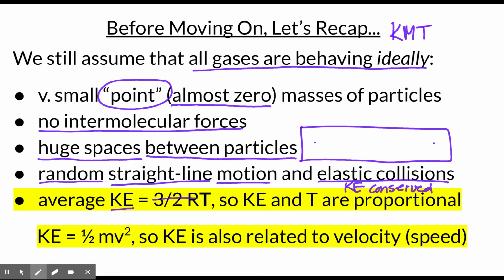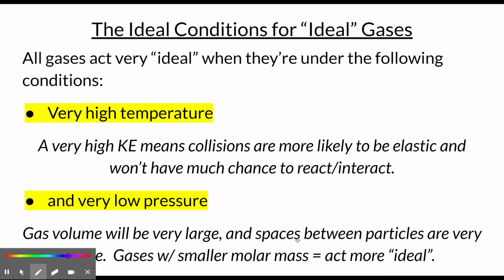3/2 and R are constants. So what this means is that the temperature of a gas sample and the kinetic energy of those particles are proportional to each other. And since kinetic energy is equal to 1/2 times mass times velocity squared, that also implies that mass has to do with the speed and the kinetic energy of a particle. So, at a minimum, kinetic energy is also related to how fast the particles are going. That's our rundown of KMT.